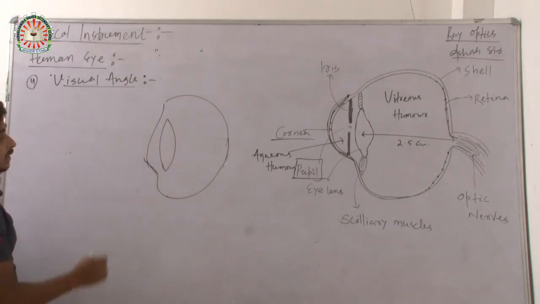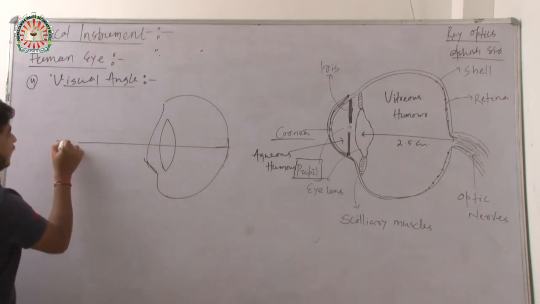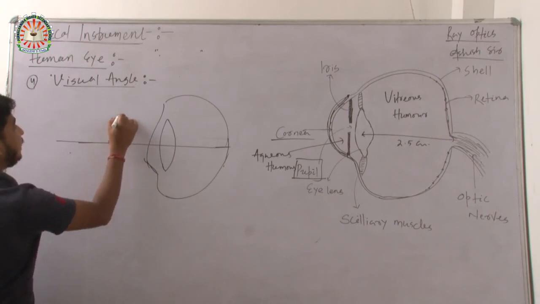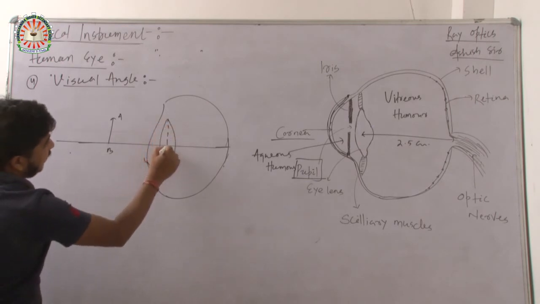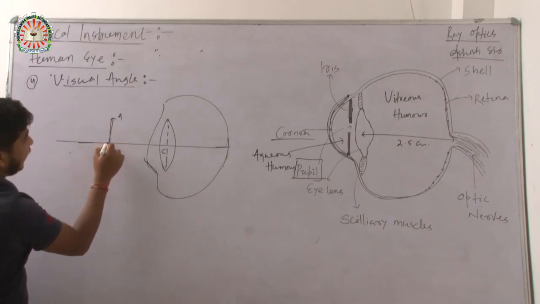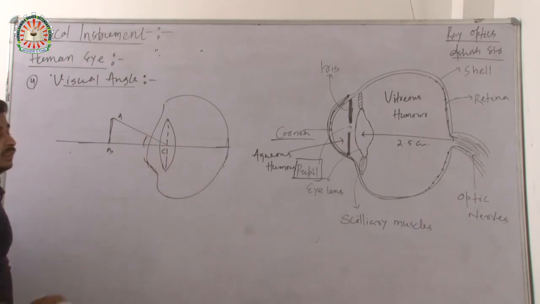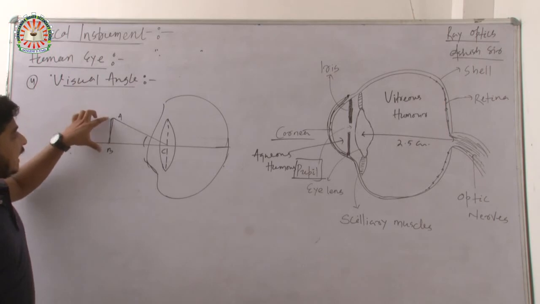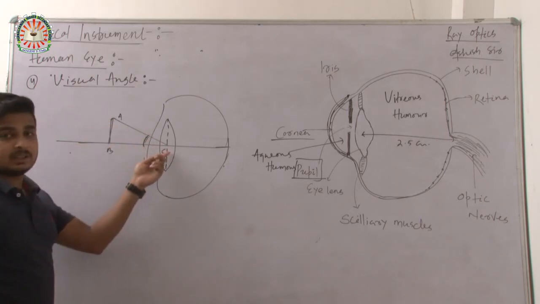Suppose this is the principal axis, and this is an object AB, and this is the optical center C. The object AB creates an angle at the eye, or I can say at the optical center C of the eye.